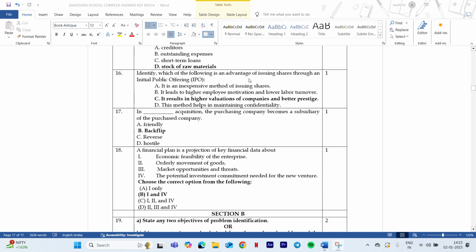Which of the following is an advantage of issuing shares through IPO? So what is the advantage of issuing shares of the IPO? It results in higher valuation of the companies and better prestige. So it gives higher valuation as well as a better prestige.